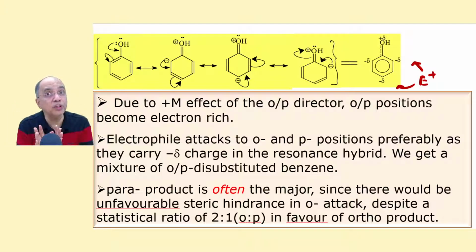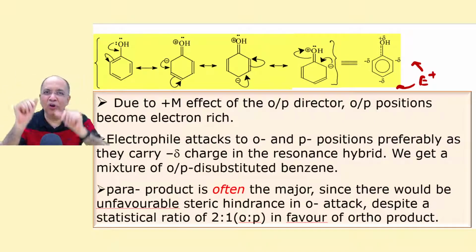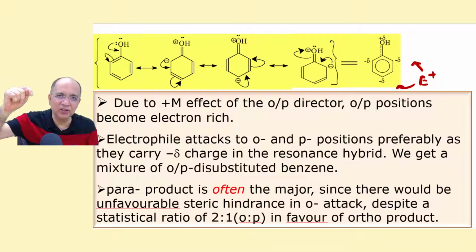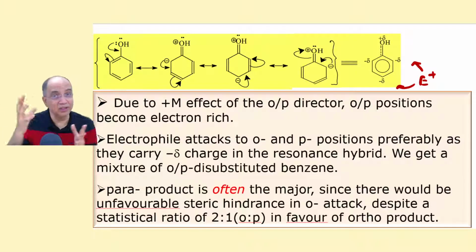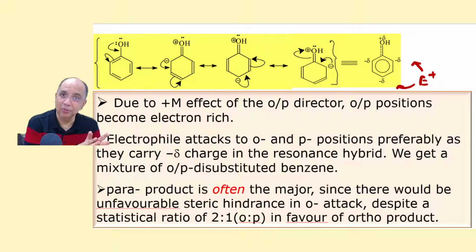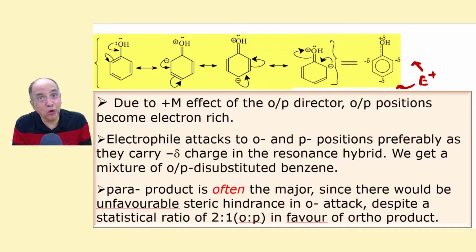That doesn't mean that ortho is never the major product. Ortho is the major product when groups are small. For example, say methyl is there and nitro is there, so both are not bulky groups. So the ortho product is a little more, not 2 times more. There is some resistance, steric resistance is always there in the ortho position. But if the bulk is more, then it will be greatly inhibited, reduced, and para will take the lead.